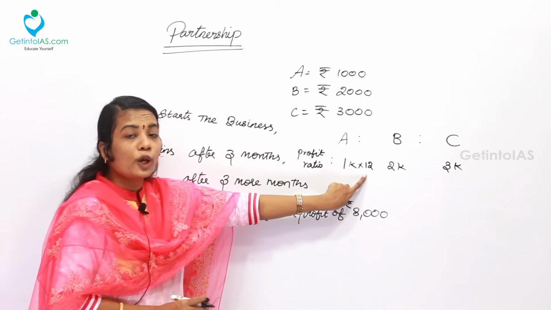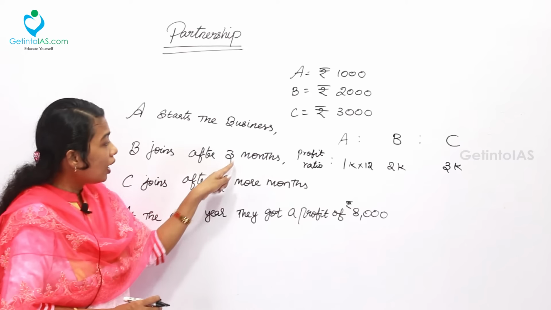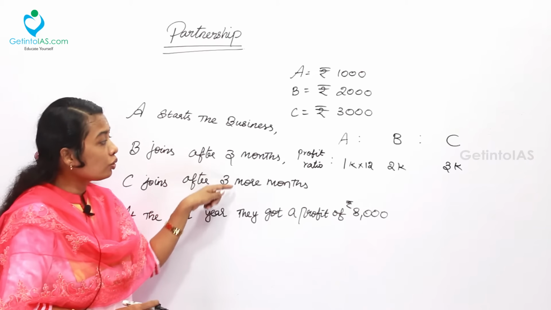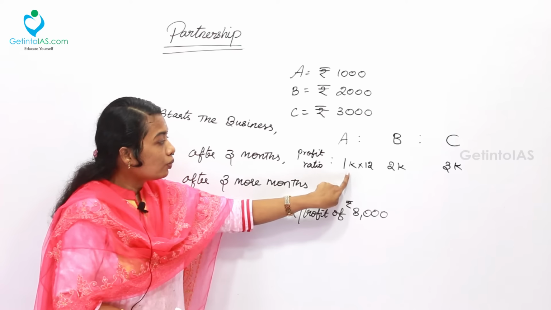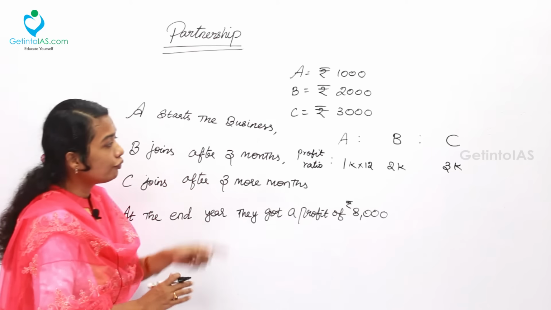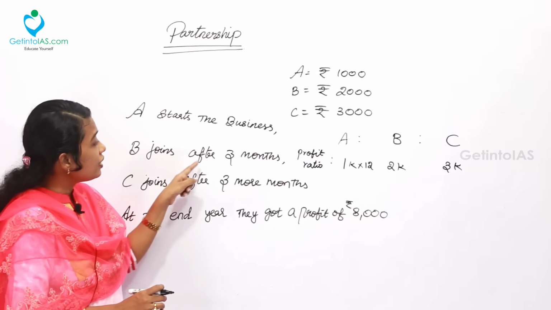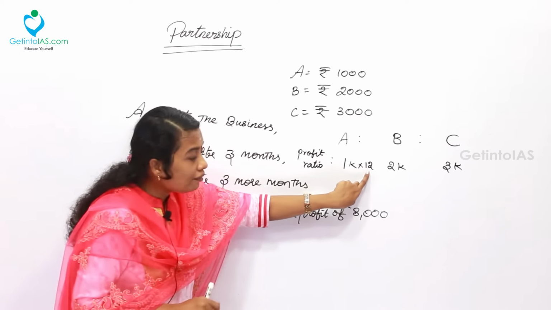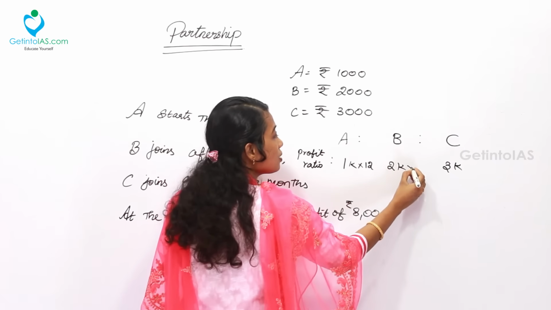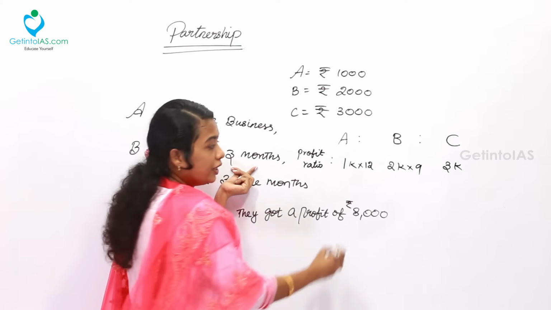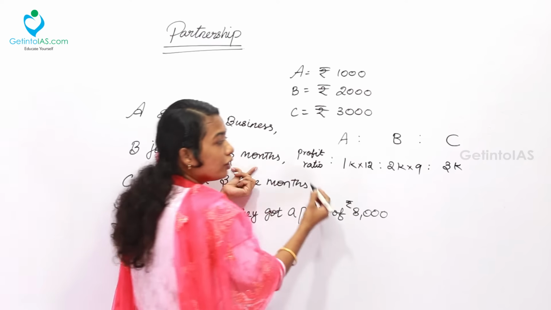Here it is better to take months instead of years. Why? Because others are having the parameters in months. So in order to get rid of the fraction value, you can take the months. So here 1000 into 12. For B, B joins after 3 months. So 12 is the whole year's months, so 12 minus 3, which is 9, is to be taken. Now the ratio for A and B is taken.